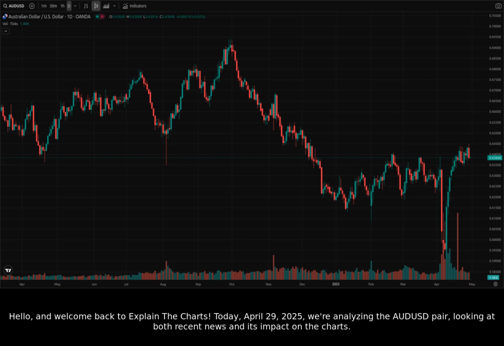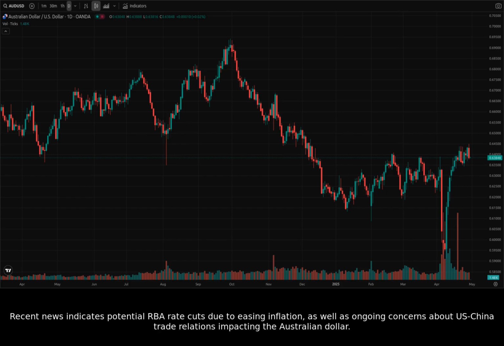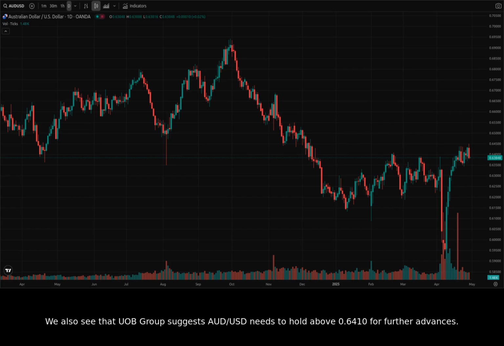Today, April 29th, 2025, we're analyzing the AUDUSD pair, looking at both recent news and its impact on the charts. Recent news indicates potential RBA rate cuts due to easing inflation, as well as ongoing concerns about US-China trade relations impacting the Australian dollar. We also see that UB Group suggests Australian dollar to US dollar needs to hold above 0.6410 for further advances. Let's transition to the charts now, starting with the daily time frame to see how these